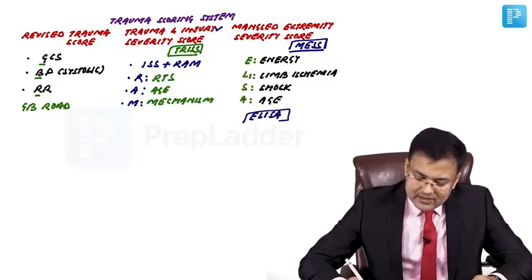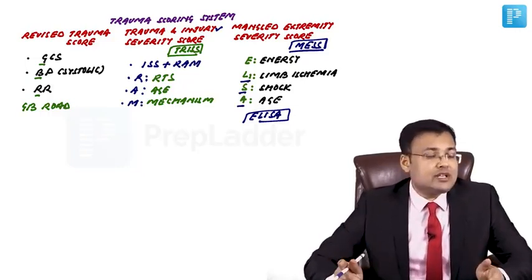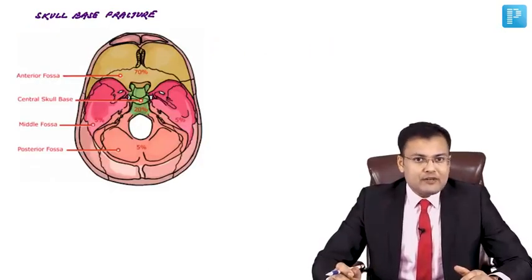ELISA. Okay. So energy, limb ischemia, shock, age. These are very important. Since the mnemonic is there, there is no problem in remembering. Now we are going to discuss important topics of head injury.